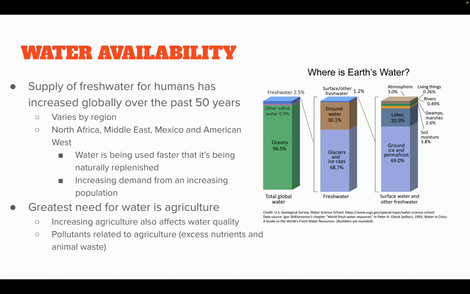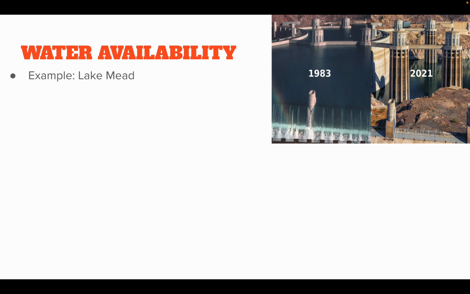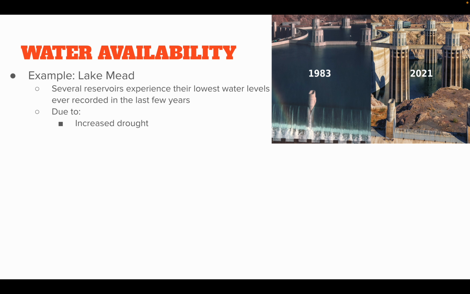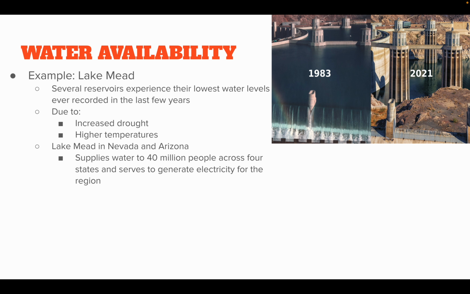So increasing agriculture affects this, and we've been trying to address this since the Dust Bowl and the Great Depression. But unfortunately, people haven't really stuck to those practices. A famous example is Lake Mead. Its amount of water has greatly diminished since the 1930s, due to increased drought, higher temperatures, and increased water consumption.